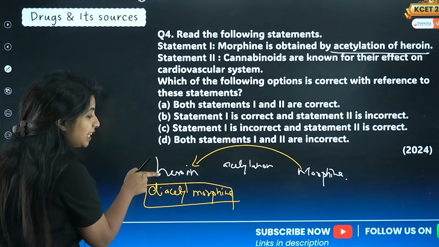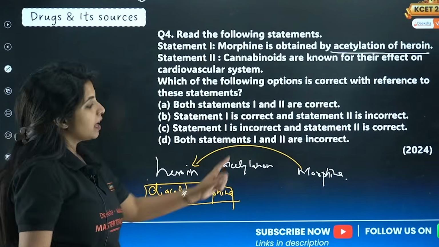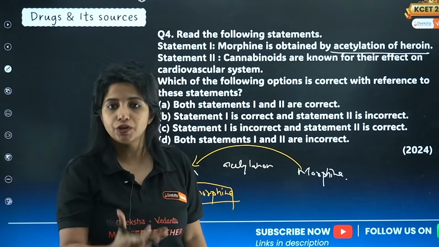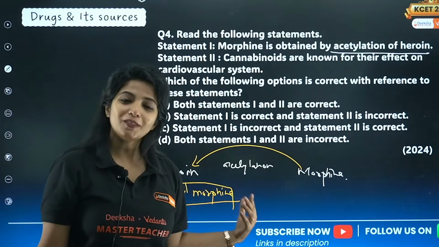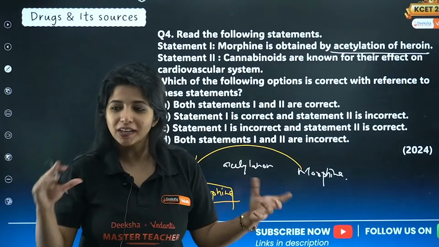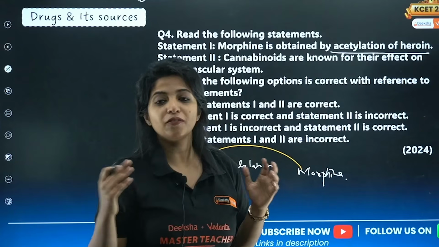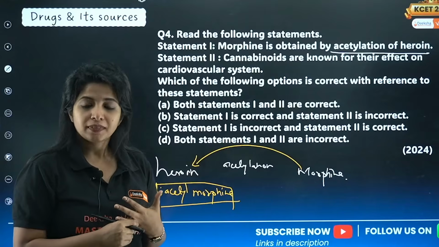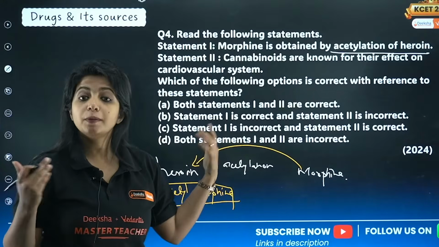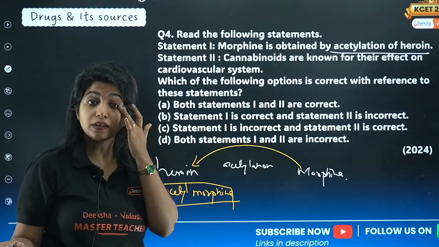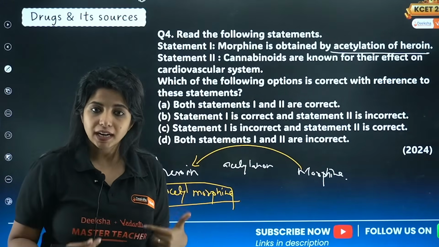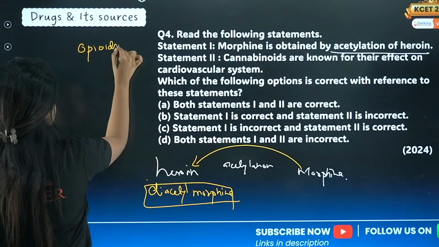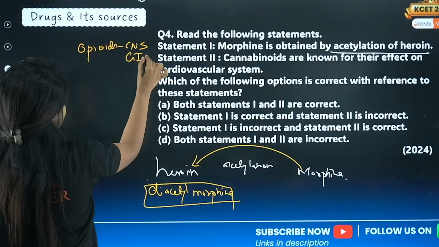Diacetylmorphine is a depressant, it slows down your body. Morphine is a sedative, makes you sleep, and is also a painkiller given to patients after surgery. Remember that. You get both of them from Papaver somniferum, a plant, also called opium poppy, which is why these drugs are called opioids. They affect your central nervous system and also your gastrointestinal tract.